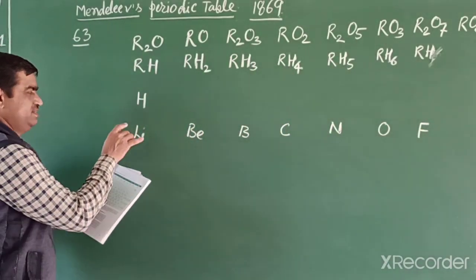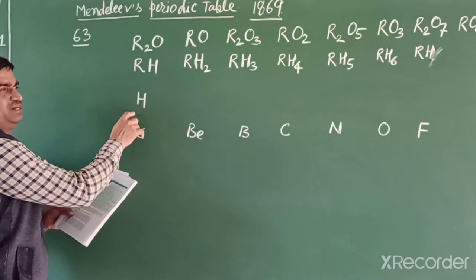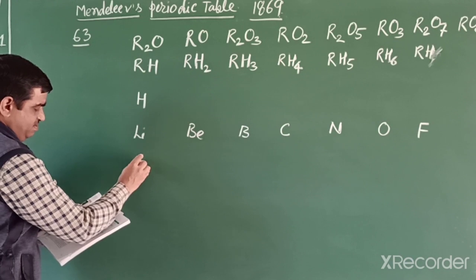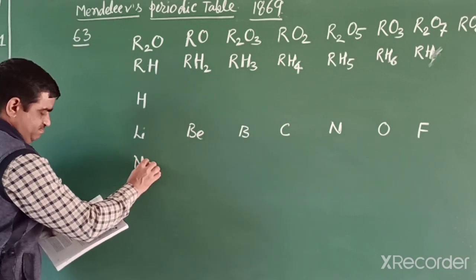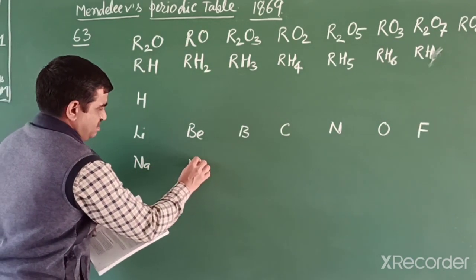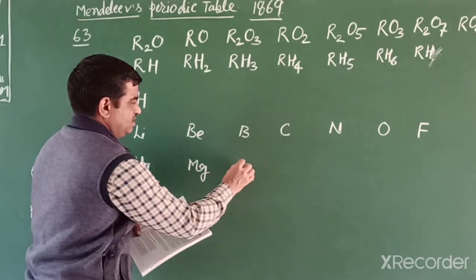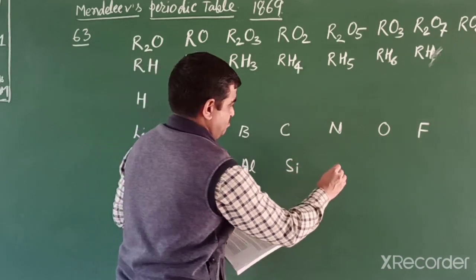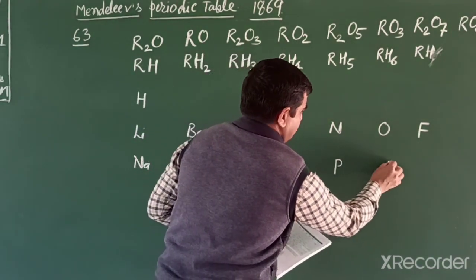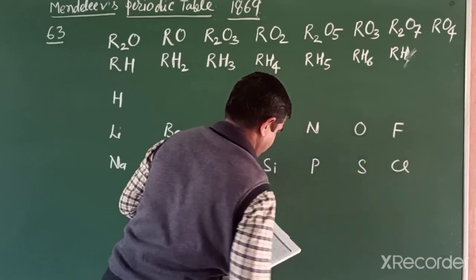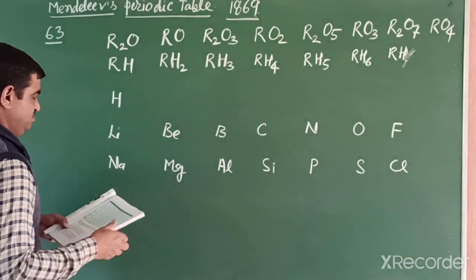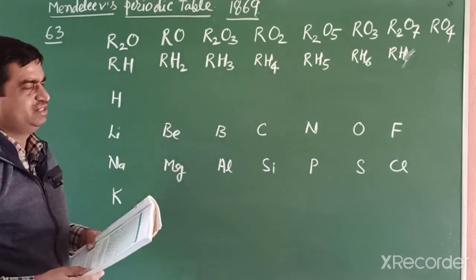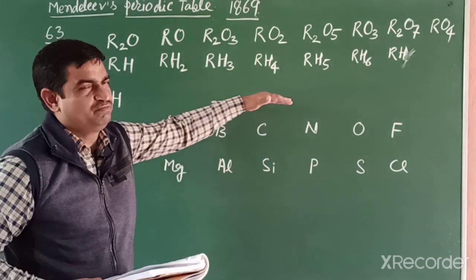He also wrote their atomic masses, as written in your NCERT book. After that the next elements are sodium, magnesium, aluminium, silicon, phosphorus, sulfur and chlorine. Students, he successfully classified the elements, but he left some gaps.